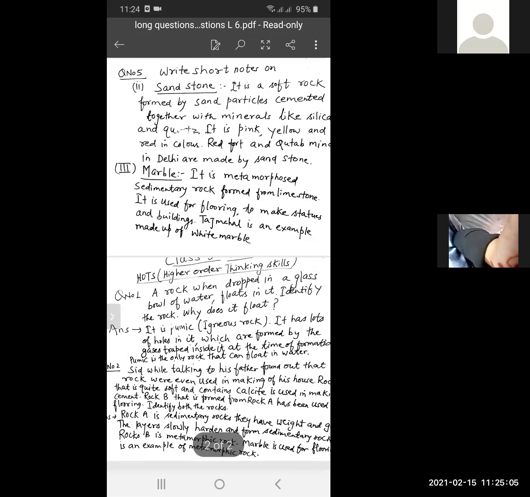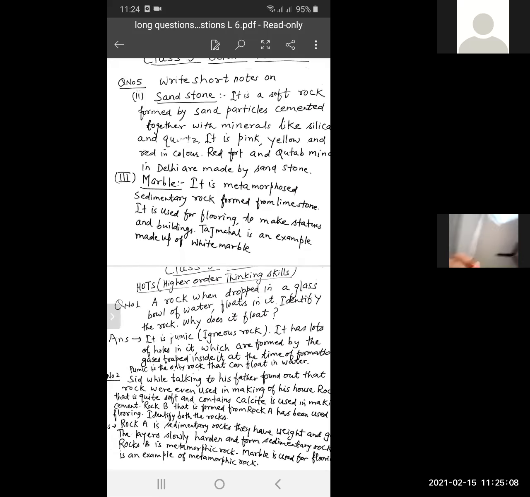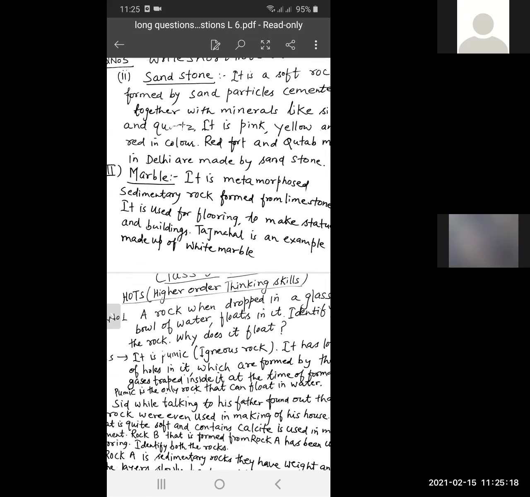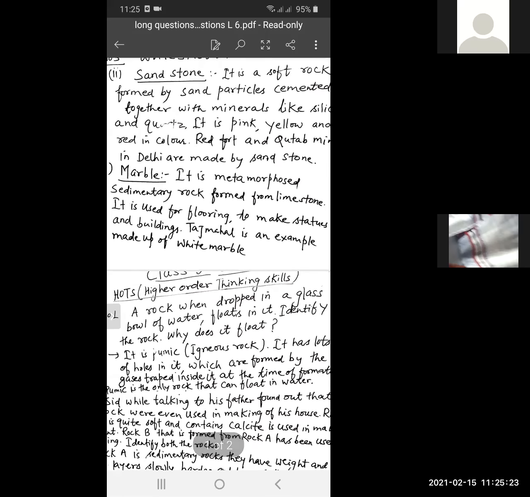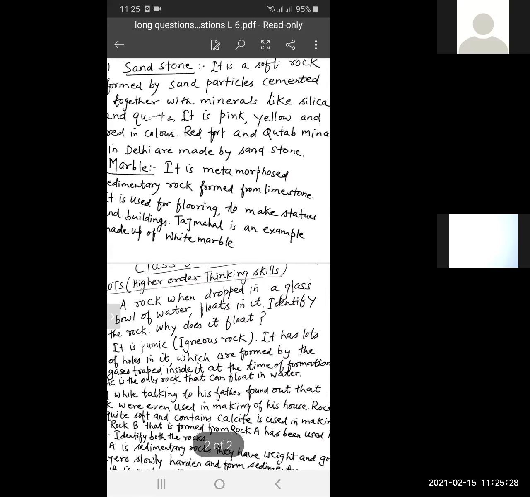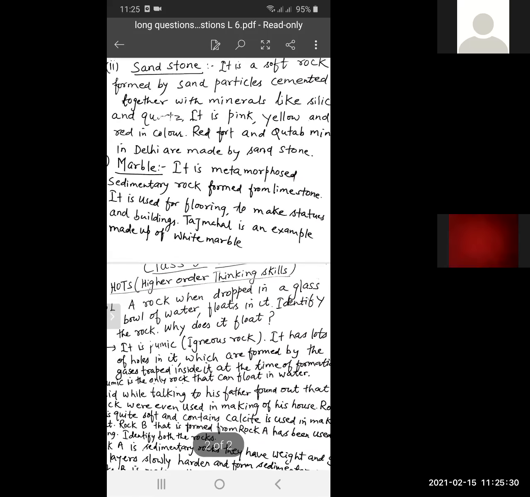Marble is a metamorphosed sedimentary rock formed from limestone, and it is used for flooring, to make statues and buildings, full stop.